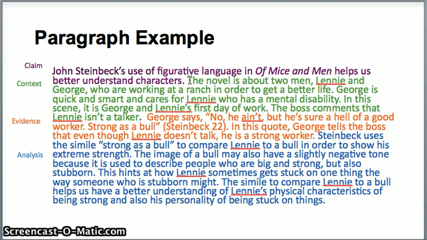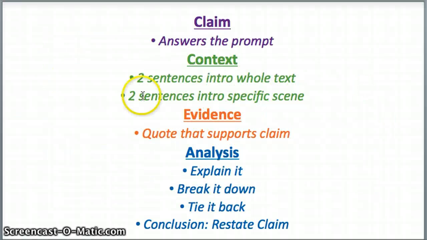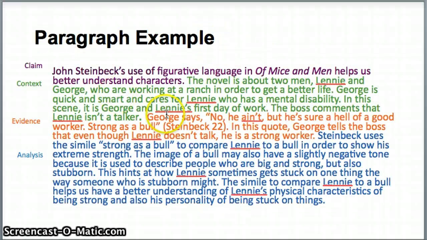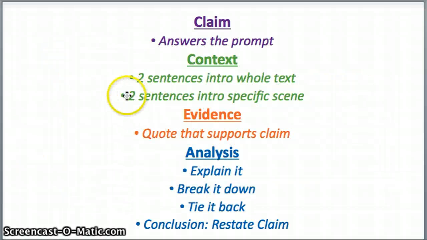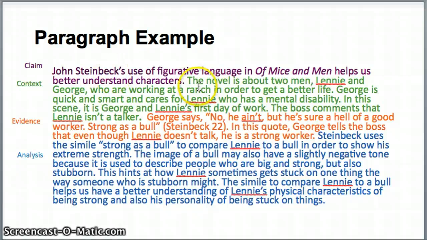order to get a better life. George is quick and smart and cares for Lenny, who has a mental disability. Okay, those were the first 2 sentences of context. In this scene, it is George and Lenny's first day of work. The boss comments that Lenny isn't a talker. That's the next 2 sentences of context that introduces the specific scene.